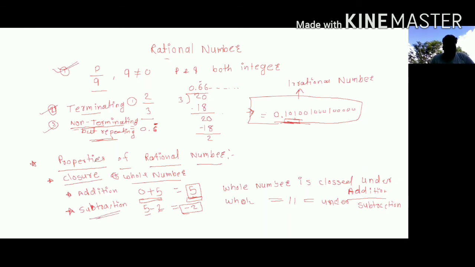Now after this example, we have to talk about multiplication. Whether whole numbers are closed under multiplication or not. Let's take one example. If I multiply 0 with 3, what will be the answer? 0.